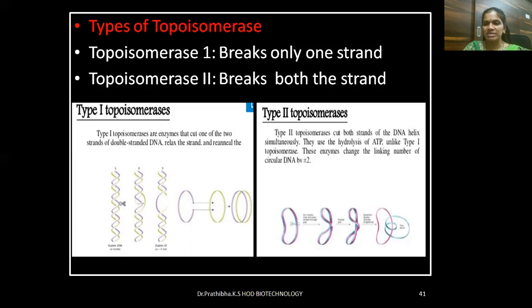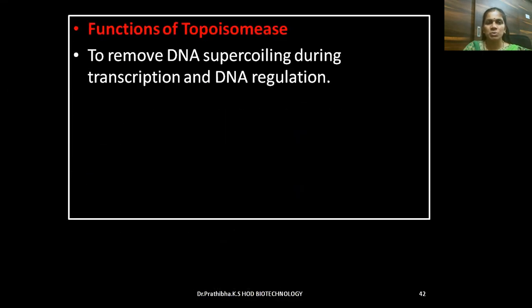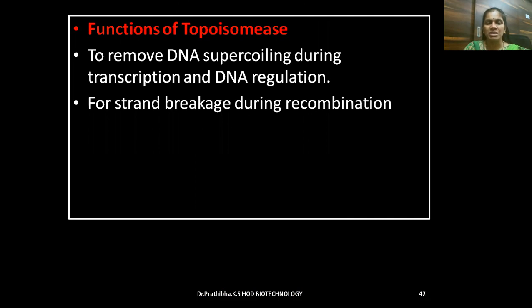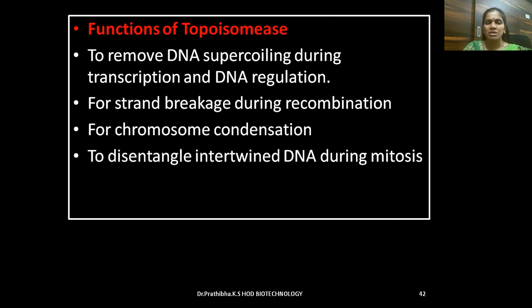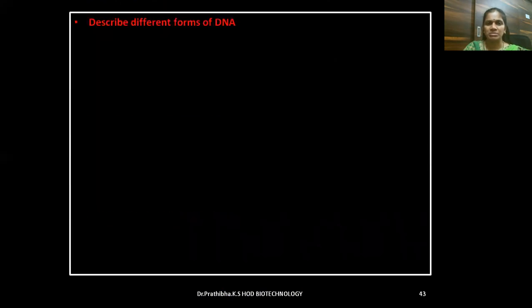The enzyme changes the linking number of circular DNA. Functions of topoisomerases are to remove DNA supercoiling during transcription and DNA replication, for strand breakage during recombination, for chromosome condensation, and to disentangle intertwined DNA during mitosis.